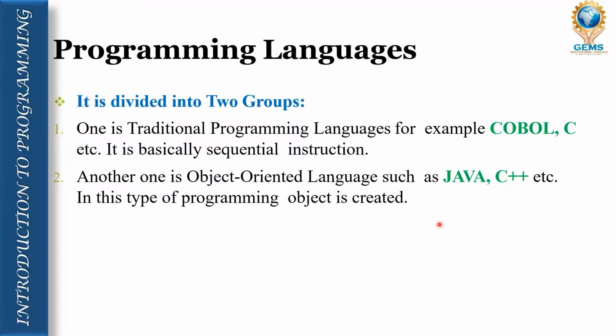Again I am repeating, programming languages are divided into two groups: one is traditional, with examples COBOL and C, and another is object oriented, with examples Java, C++, C#.